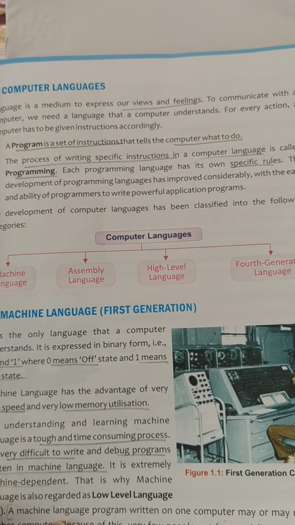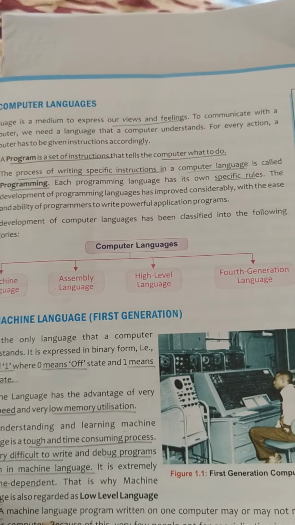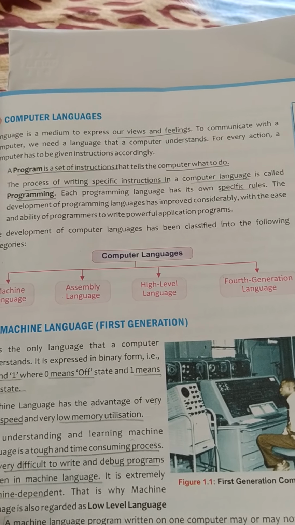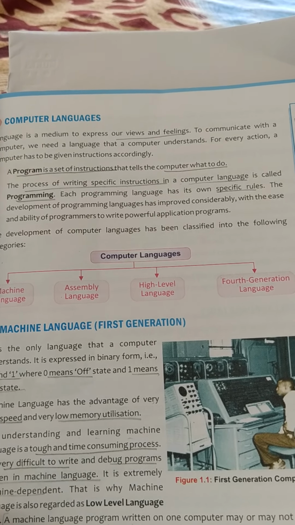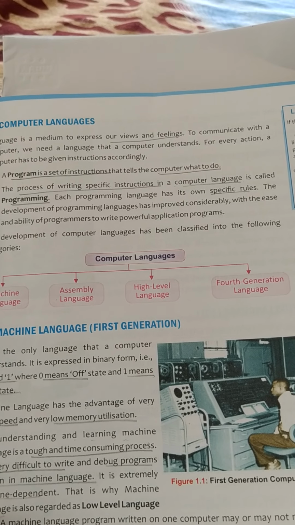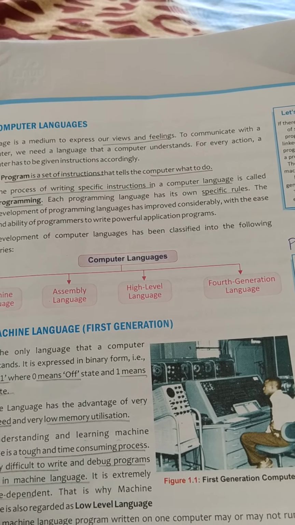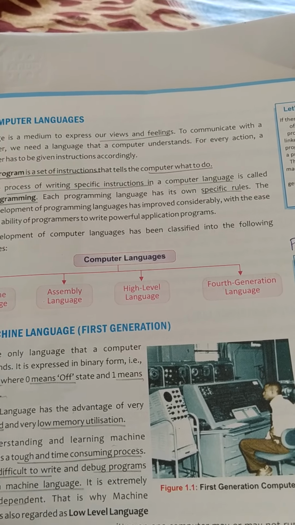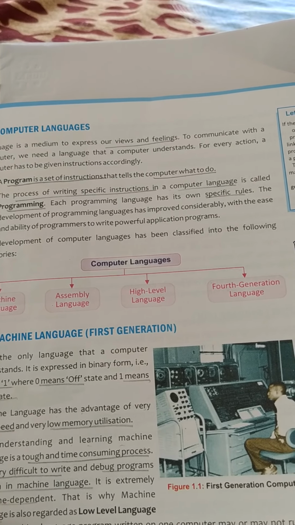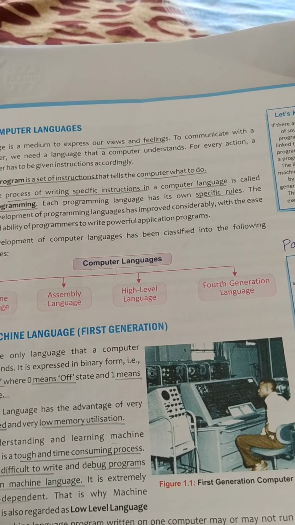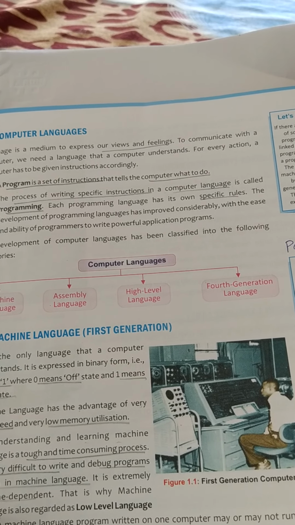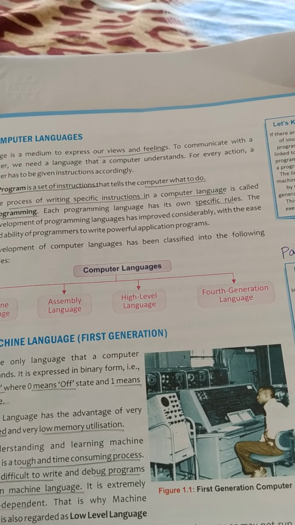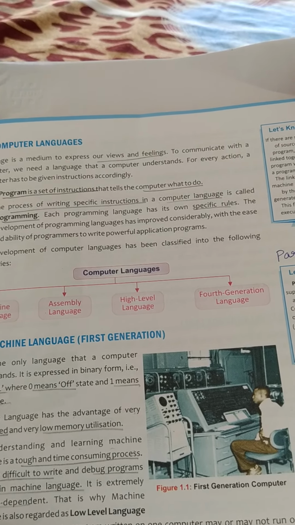In the same manner, if you want to communicate with a computer, you need to understand what computer language is. So first of all, we will discuss what the computer understands and how the computer converts your language into its language. Computer understands only machine language, that is 0 and 1. 0 stands for off signals and 1 stands for on signals. 0 and 1 signals are known as digital data.